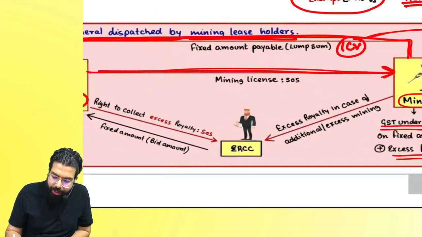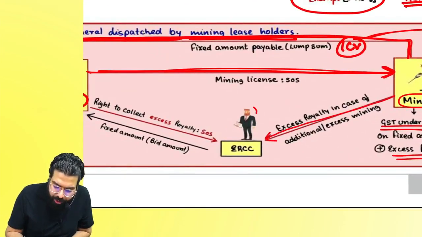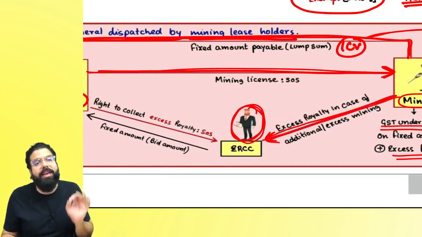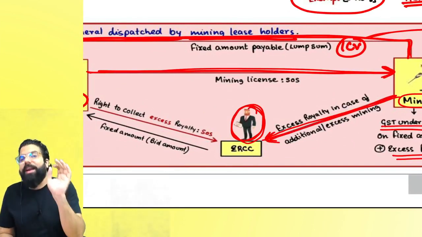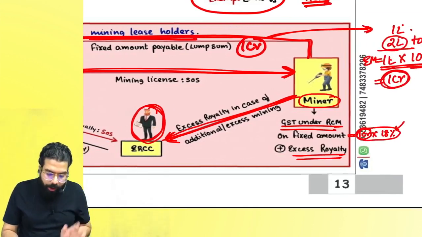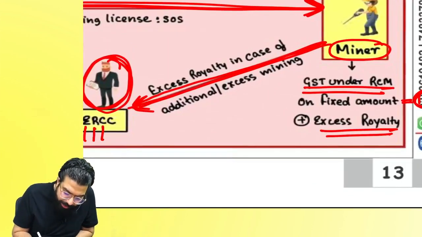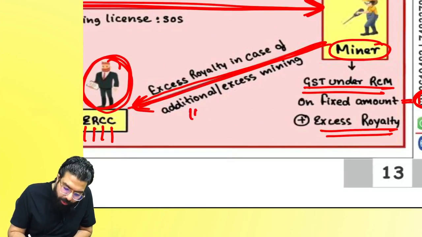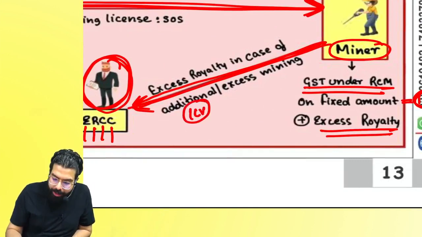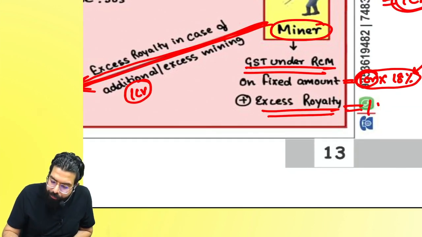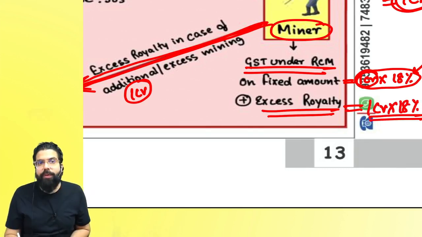But government is going ahead and telling, I will appoint one person who is known as an excess royalty collection contractor, who will collect this 1 crore rupees of extra royalty from you for the extra mining. So this guy is known as excess royalty collection contractor. He is going to collect that 1 crore from you. But on this 1 crore also, you will have to pay GST under RCM. Now listen to me very carefully.